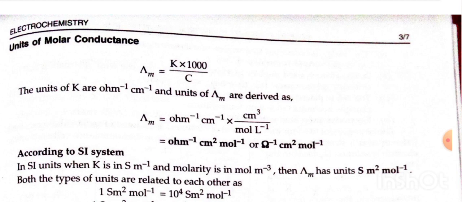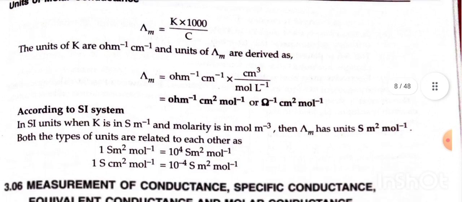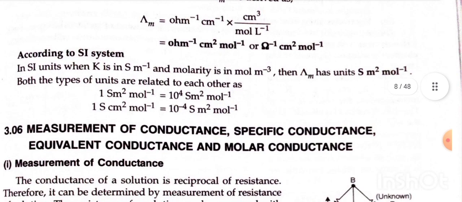According to SI units, when K is in Siemens meter inverse and molarity is in mole meter inverse cube, then lambda m has unit Siemens meter square mole inverse. Both types of units are related to each other as 1 Siemens meter square mole inverse is equal to 10 to the power 4 Siemens centimeter square mole inverse. 1 Siemens centimeter square mole inverse is equal to 10 to the power minus 4 Siemens meter square mole inverse.